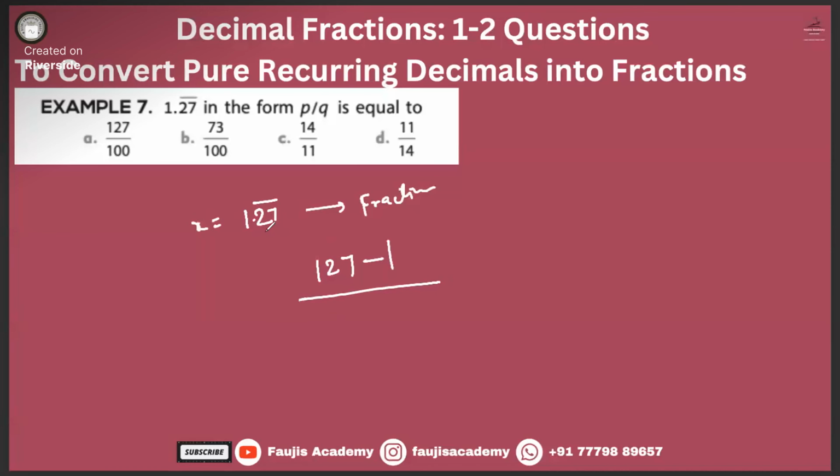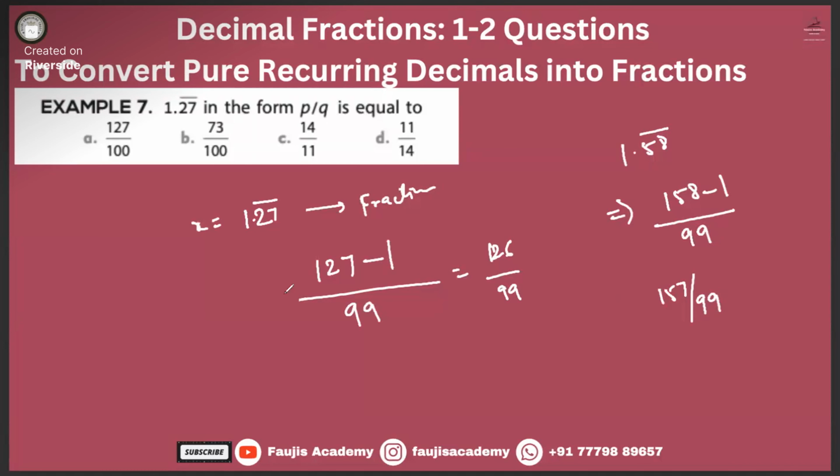the number of times there are numbers over which the bar is, here 2 and 7. That means you will write 2 times 9. That's it. 126 by 99. If I have to ask you 1.58 bar, how will you write? 158 minus 1 divided by, two numbers are there, that means 99. That is your 157 by 99.